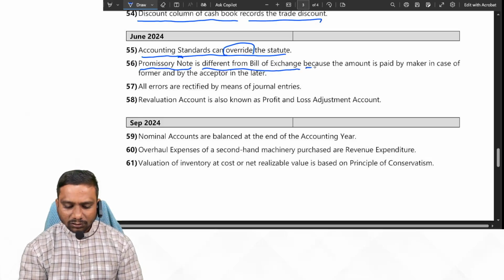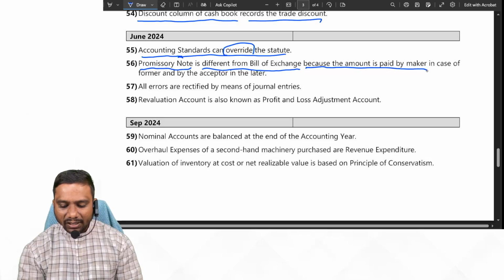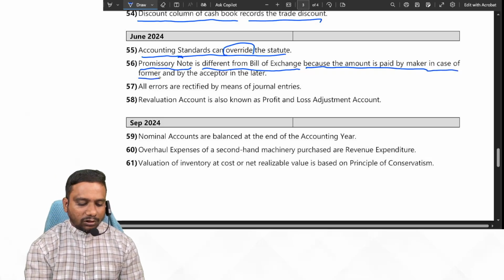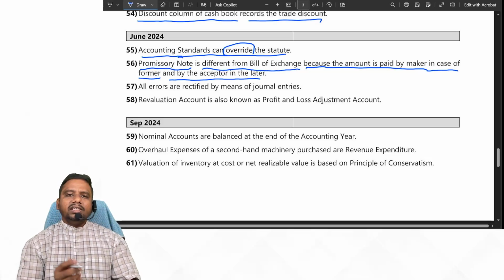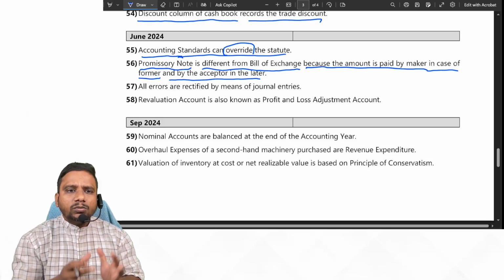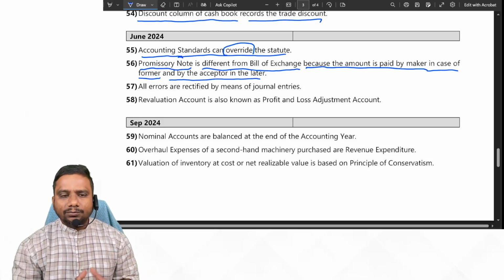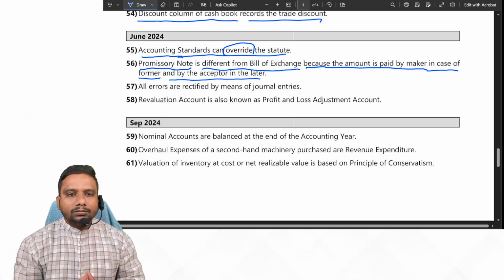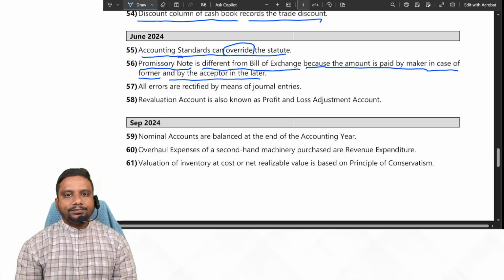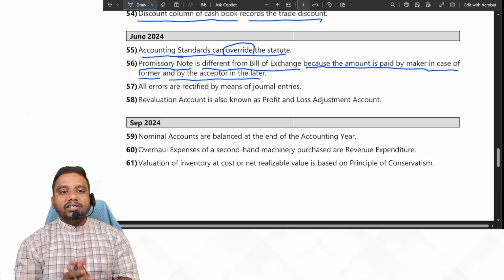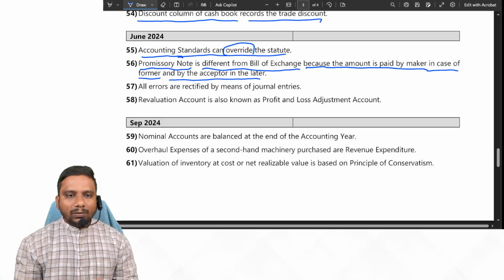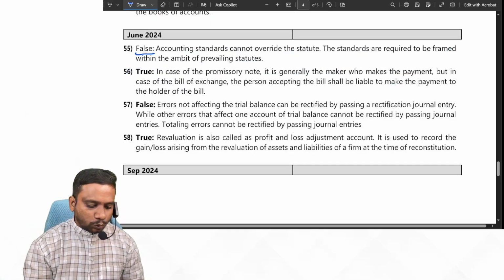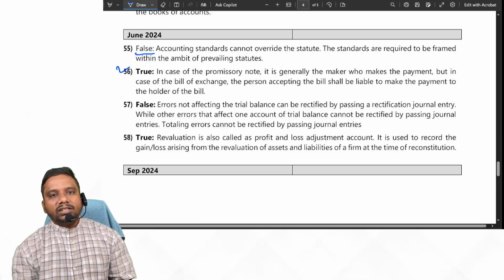Yes, because the amount is paid by the maker in case of a promissory note, and by the acceptor in the bill of exchange. In case of a promissory note, who will make the promissory note? The debtor himself. Now he will pay the amount. Maker pays the amount, but in case of a bill of exchange, the acceptor will pay the amount. Yes, the given statement is true, students.